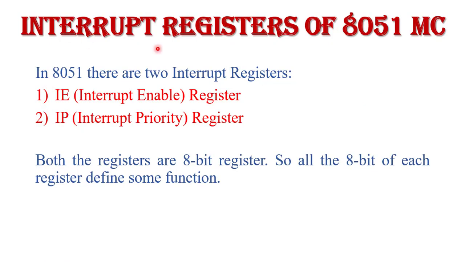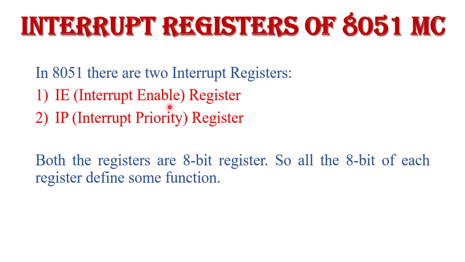Next is the interrupt registers of the 8051 microcontroller. There are basically 2 interrupt registers in the 8051 microcontroller. These are the IE register and the IP register. IE is the interrupt enable register and IP is the interrupt priority register. Both registers are 8-bit registers, and all 8 bits of each register define some function.